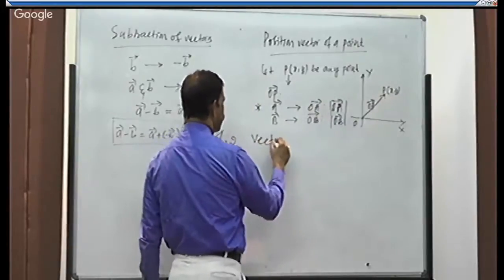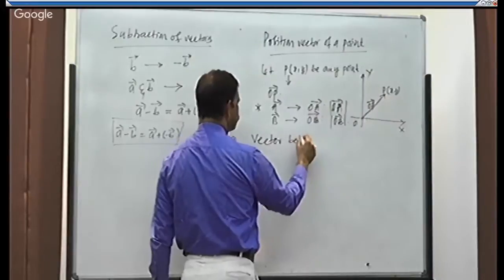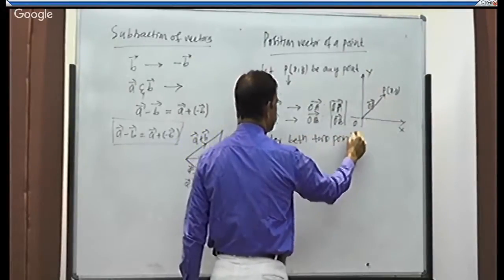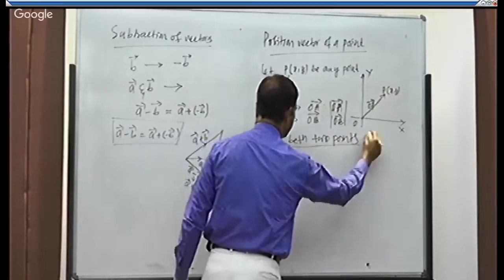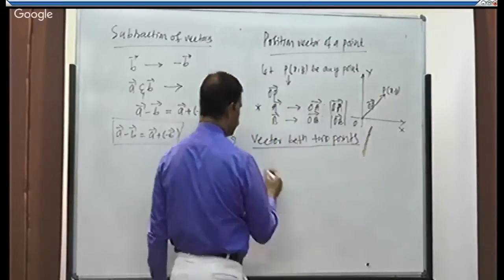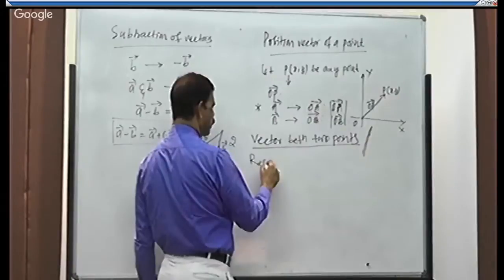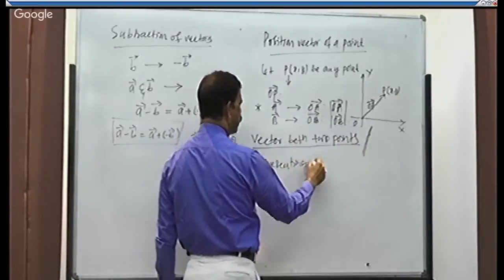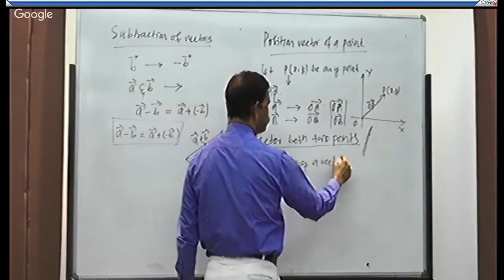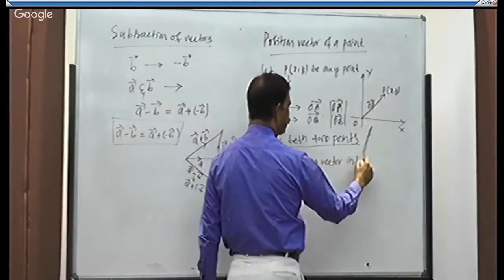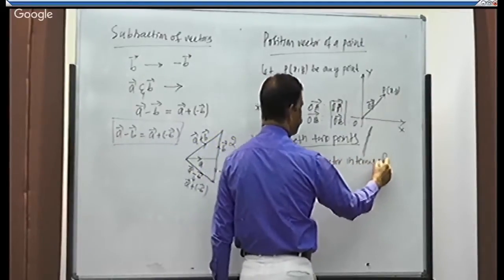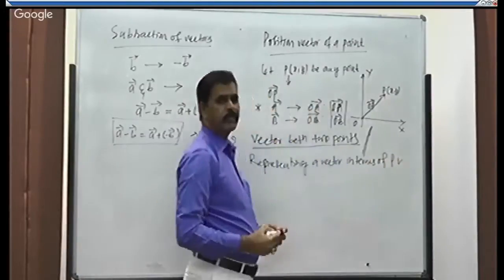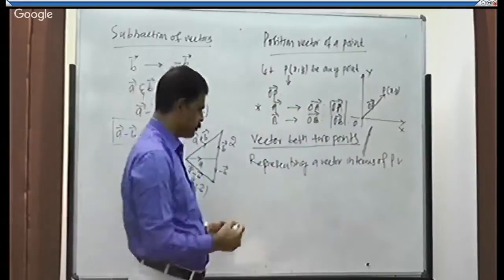Next, vector between 2 points. Representing a vector in terms of, or by means of, position vectors.